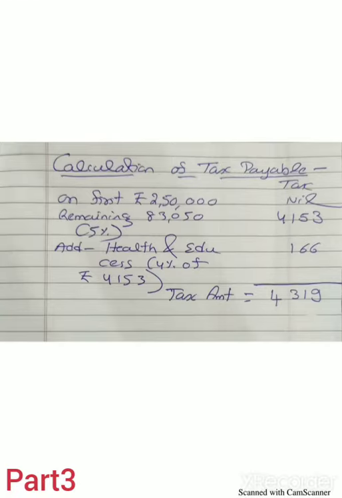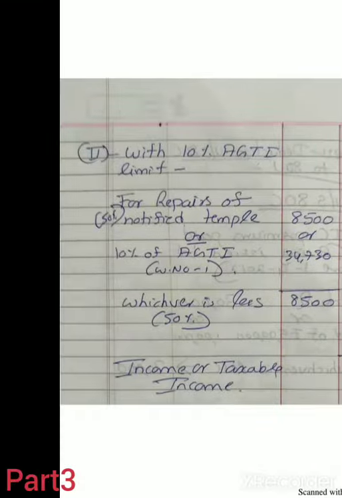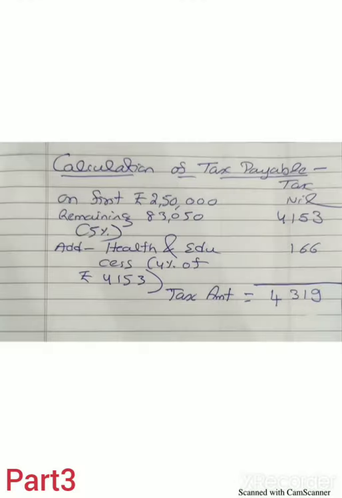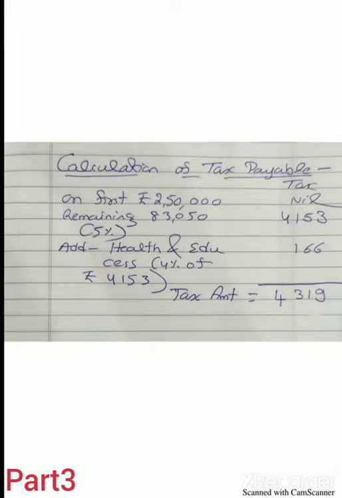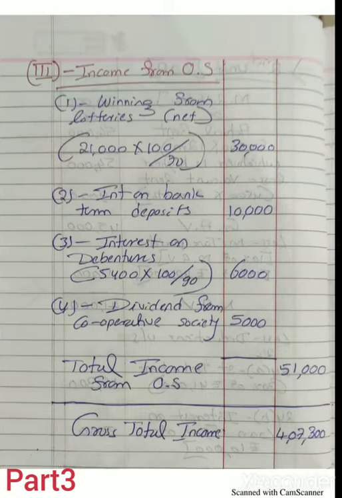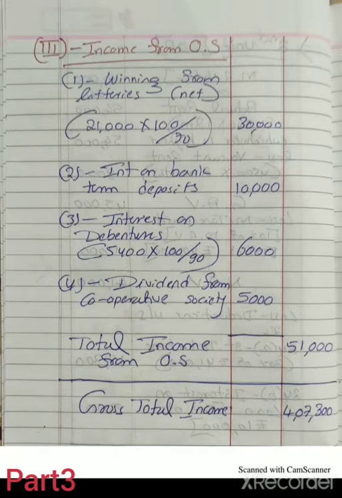We know the tax rate, no? So we have to calculate as per the tax rate. And one more thing: if casual incomes are given gross, then we have to calculate tax payable on the casual income separately. But in this case, the casual incomes are given as net amounts, like winning from lottery is given as net amount.